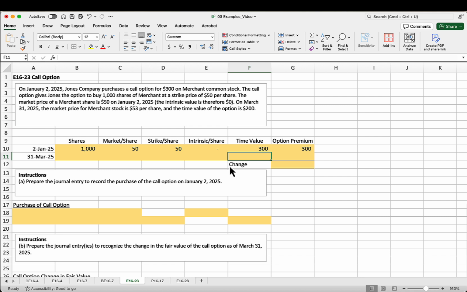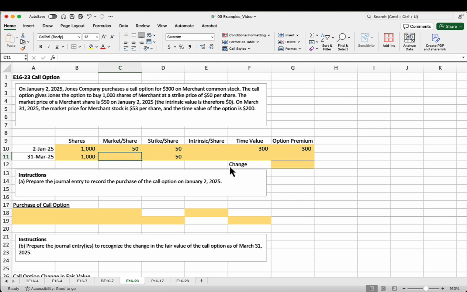Now, for the purposes of this class, that time value is just going to be a number handed to us. That is a market-driven number, and we are not going to spend any time in this chapter talking about where those come from. Then they give us some information about a future date, which is going to be our first reporting date, March 31st. And so on March 31st, our contract is still for 1,000 shares, and our strike price is still $50 per share.